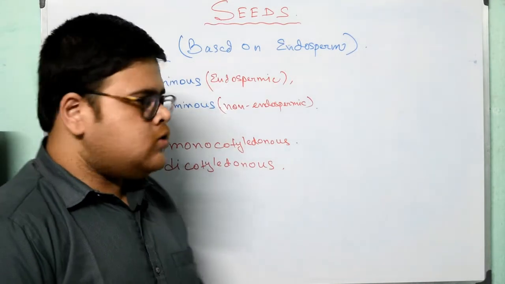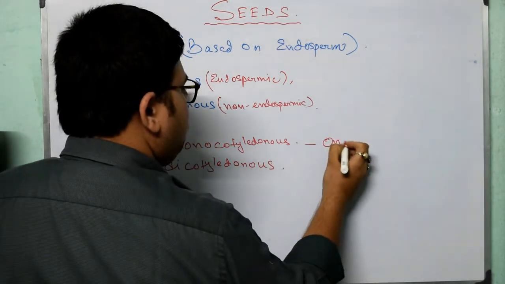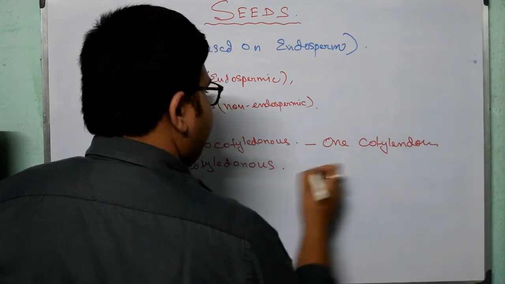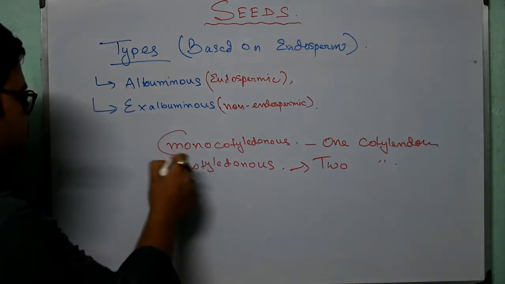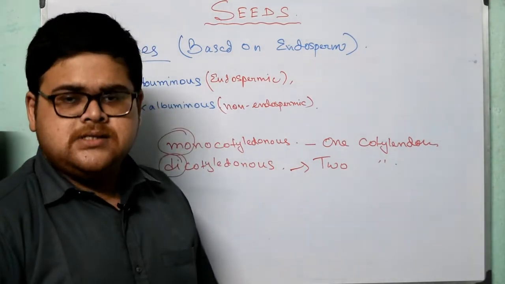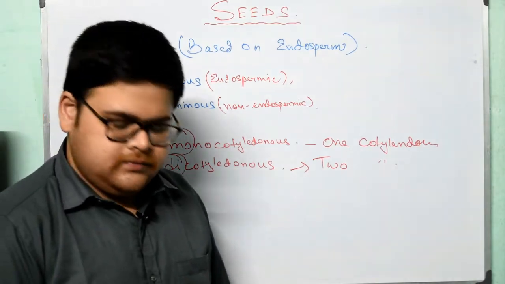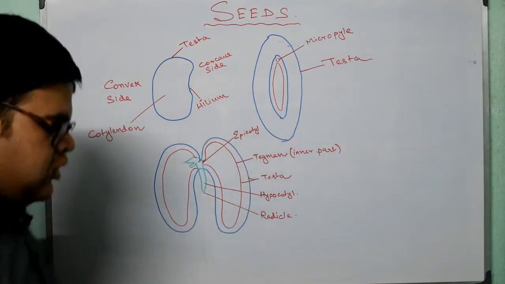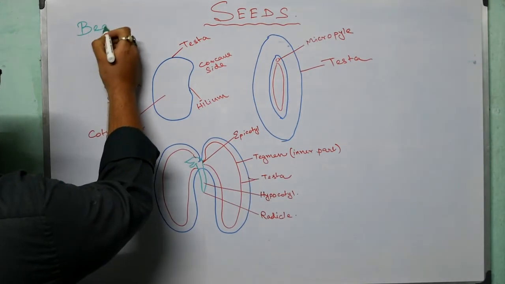So from the name itself we can understand, here it is one cotyledon and here there are two. Okay, so the terms mono and di. So moving forward, we have the bean seed. What is bean seed and what happens in bean seed, we will study about that. So students, we have come here with the diagram of the seeds. These are all bean seeds.